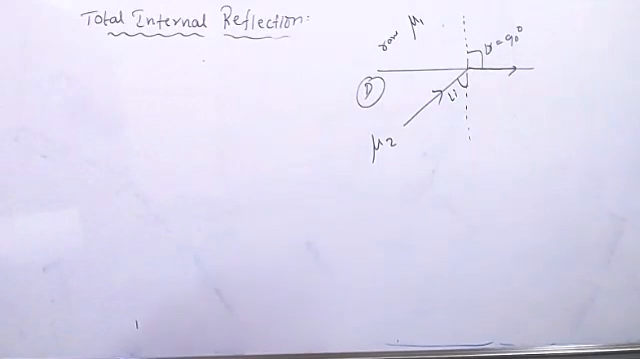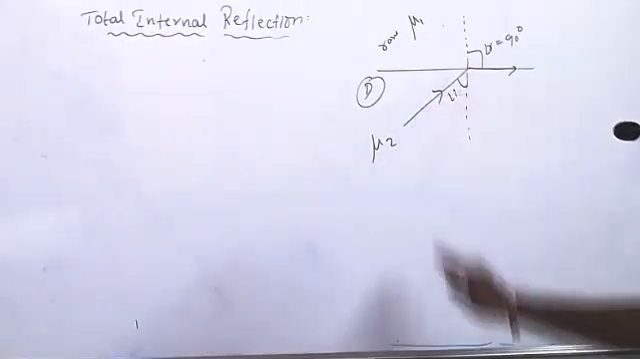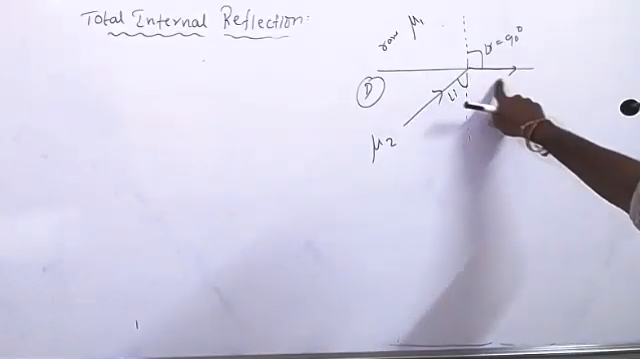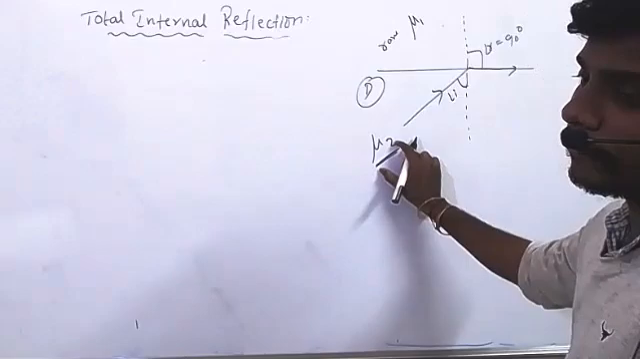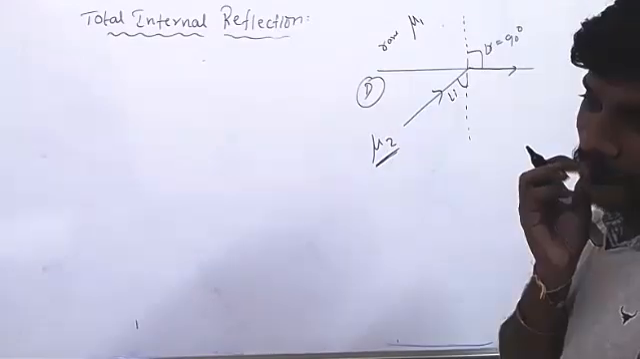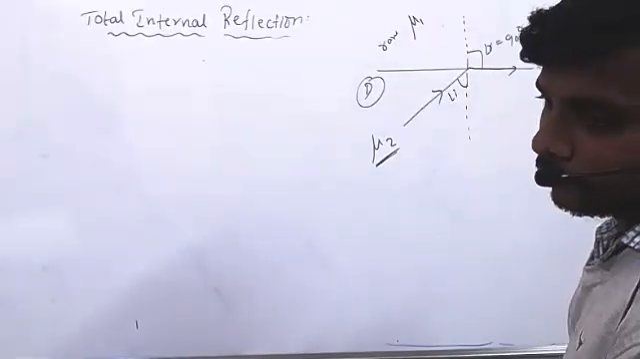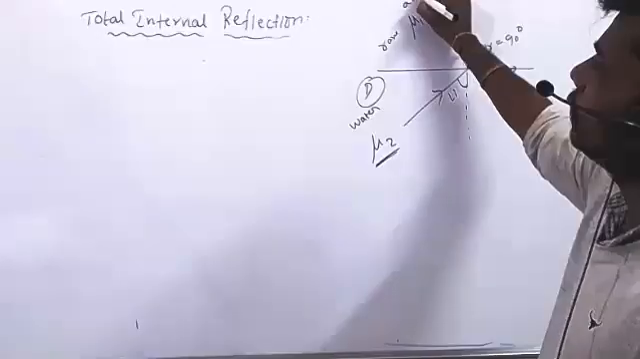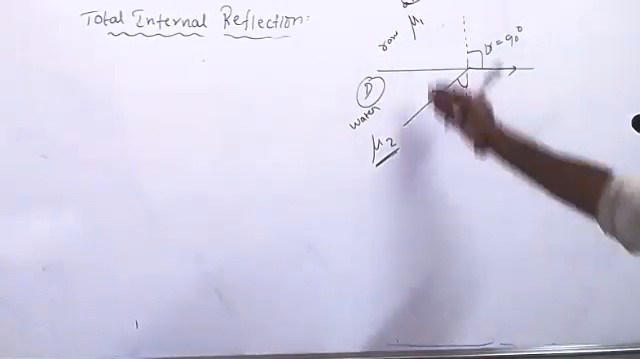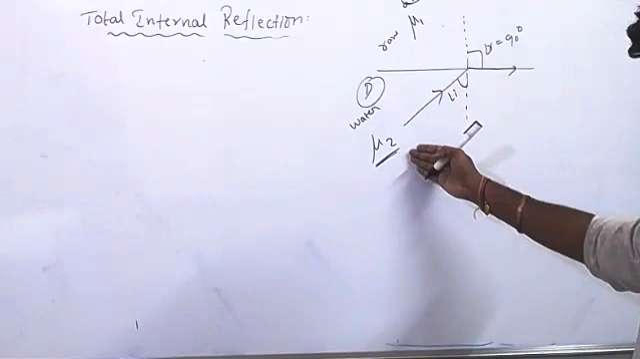Prisha, clear? Sir, please explain it again. So now the light ray is passing from denser to rarer. At the critical angle, the refracted ray is at 90 degrees, raising the surface. I told you in the first class that mu2 is the refractive index of the second medium and mu1 is the refractive index of the first medium. The denser medium I will take as water and the rarer medium as air.